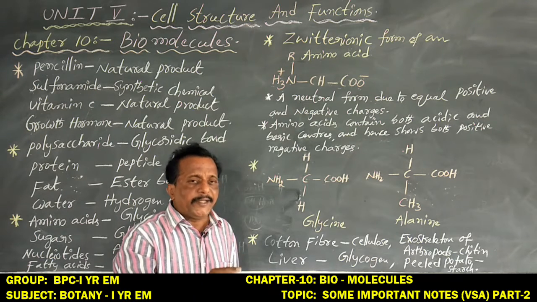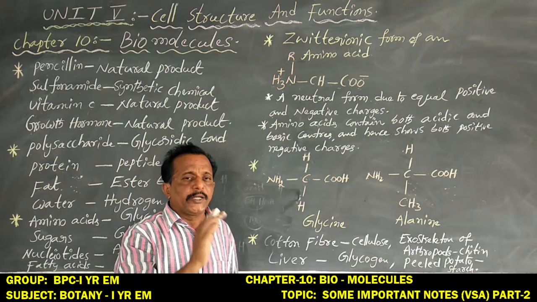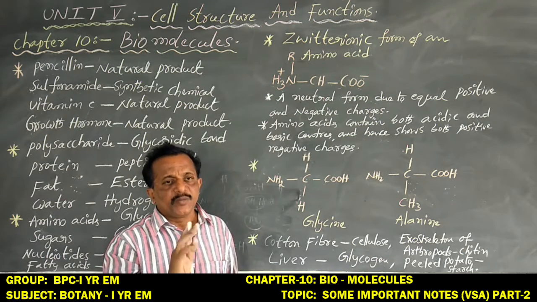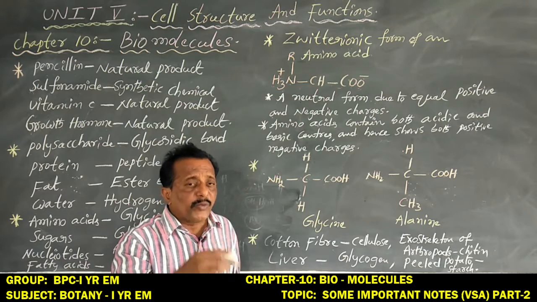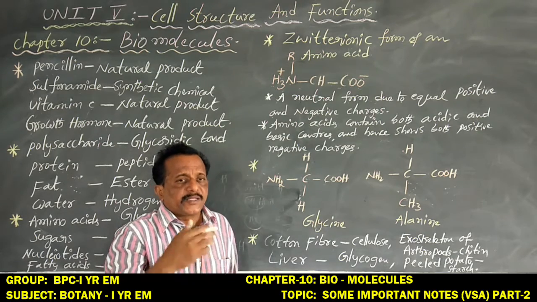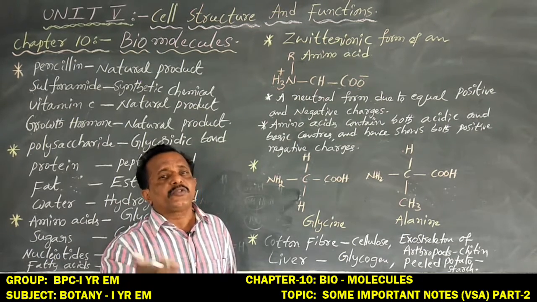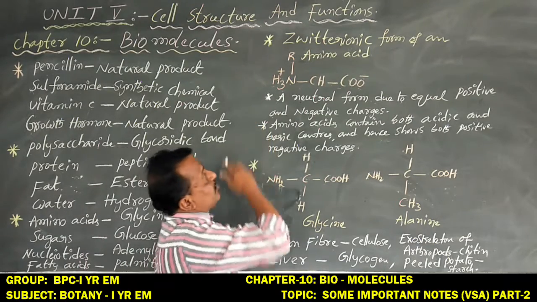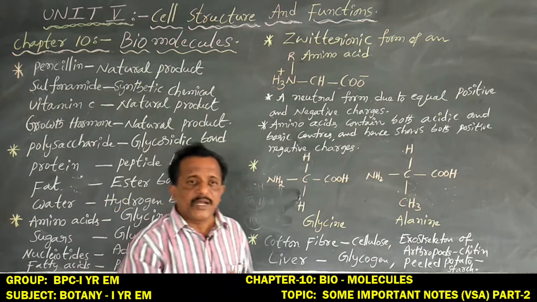This type of amino acid is named the zwitterionic form.